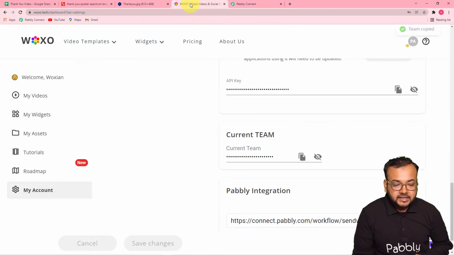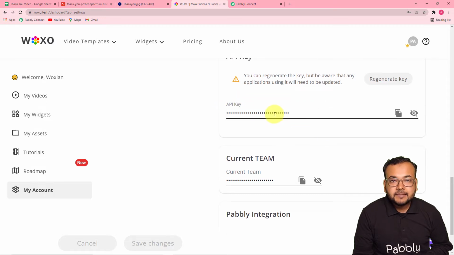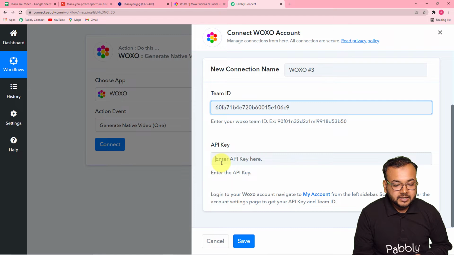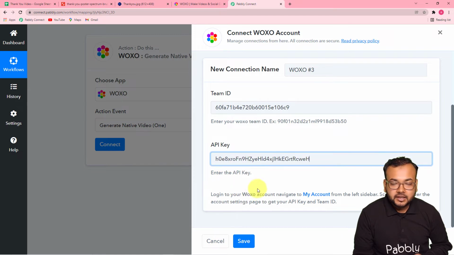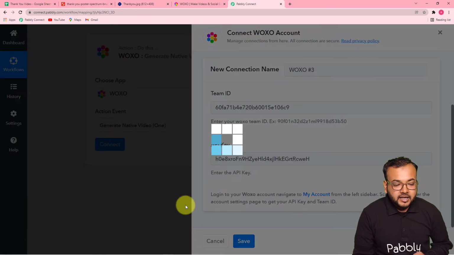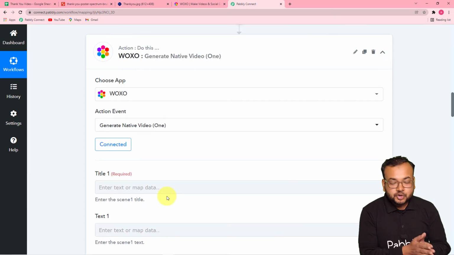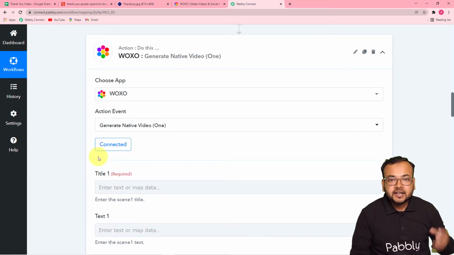And for the API key, follow the same process. This is the API key, guys. Click on the copy icon, paste it here in the API key field. Okay. Then click on save, and you will see that it will be connected with Voxo like this. So it started showing connected here.